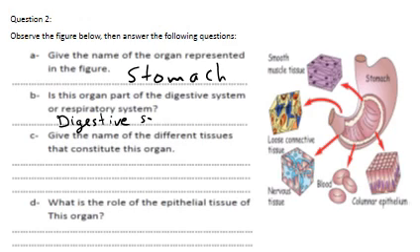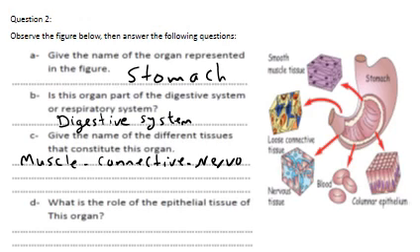Abbas. Give the name of the different tissues that constitute this organ. Muscle tissue. So the muscle tissue, continue. Connective tissue. Connective. Nervous tissue. Nervous. Do you have any more tissues? Epithelial tissue. Okay, remember the epithelium that protects the stomach from inside from the acid? Yes. So we have the epithelial tissue.